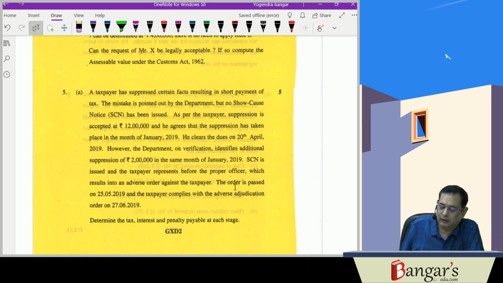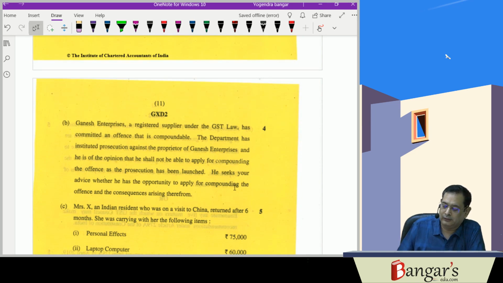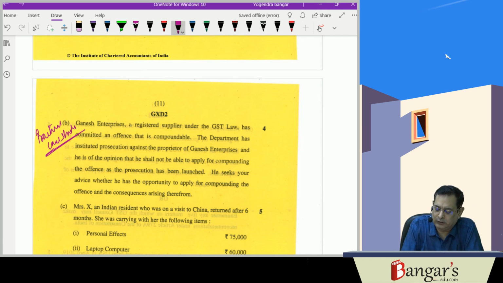Then this is one question which is there. Here it is a practical question asking for determination of tax, interest and penalty under GST law. That is a 5 marks portion. Then here, one practical case study type question is there, dealing with whether the offenses can be compounded or not. That is covering the offenses and prosecution aspect.